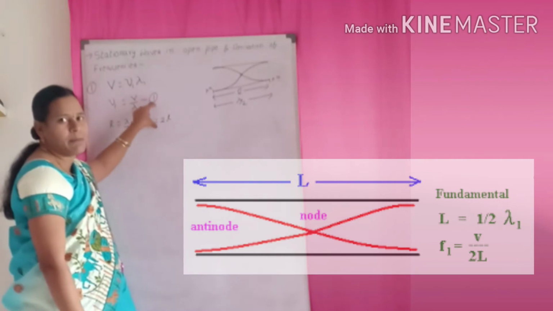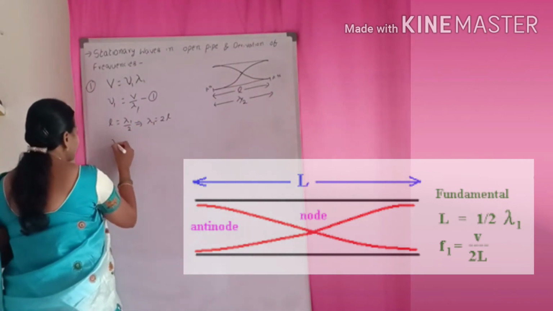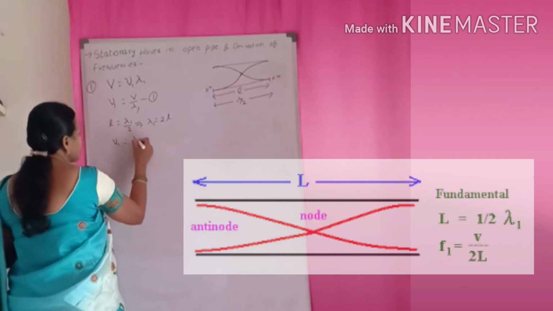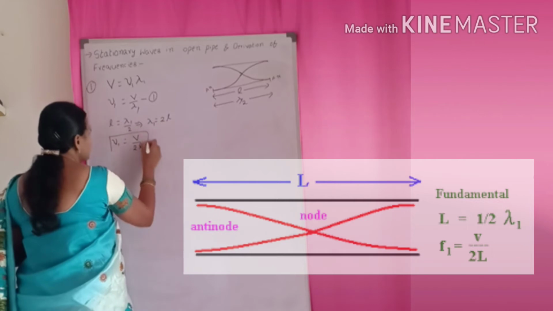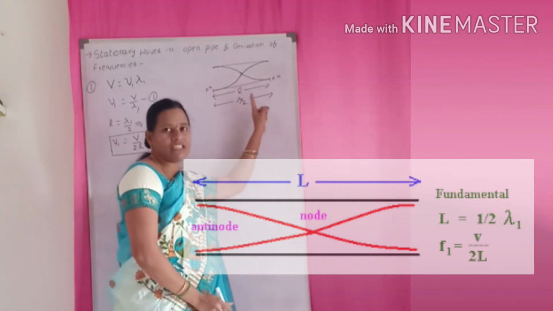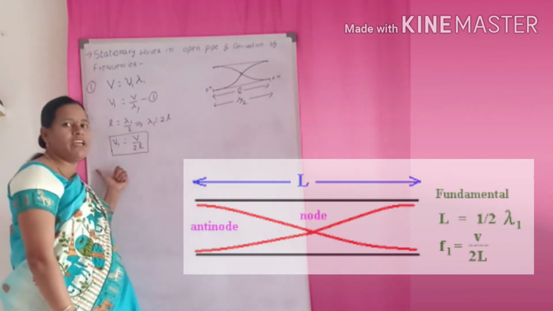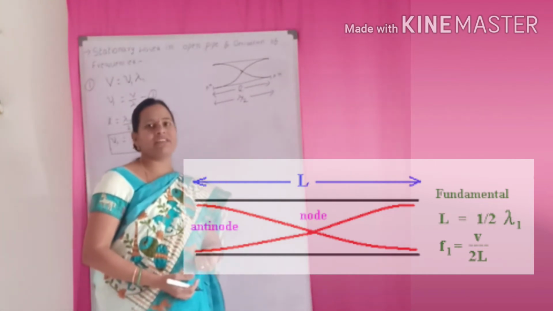So now I got the lambda 1 value. Substitute the lambda 1 in the first equation. Then what happens? Nu 1 is equal to V by 2L. So this is the first fundamental frequency. So this is the first harmonic frequency. The other name is also called the fundamental frequency.